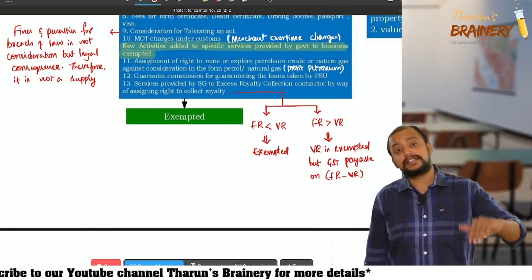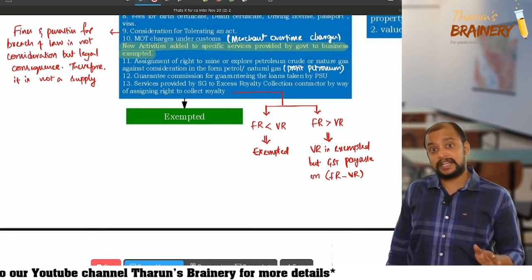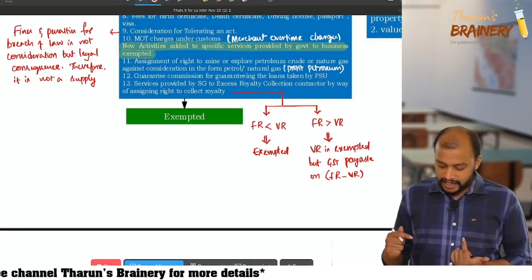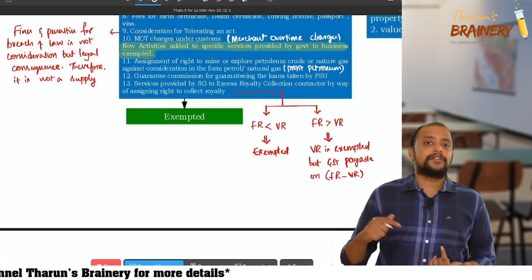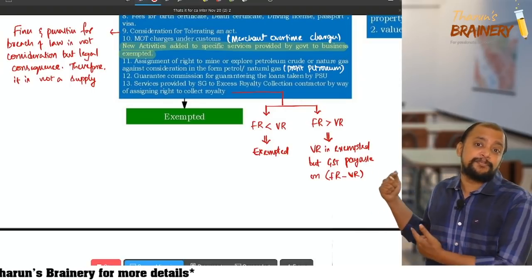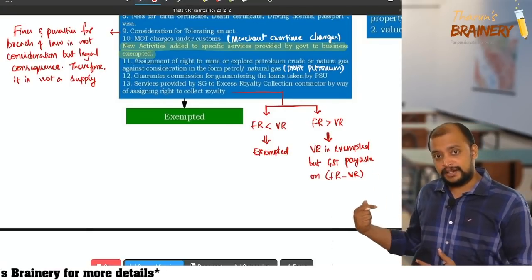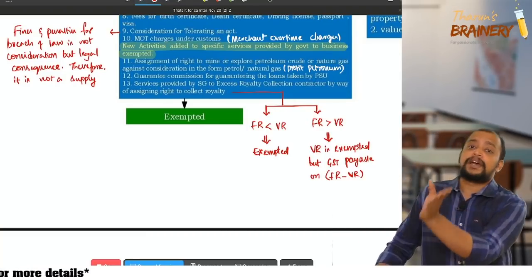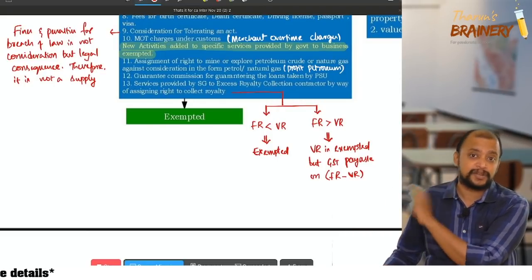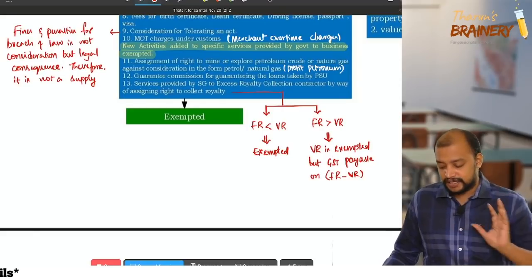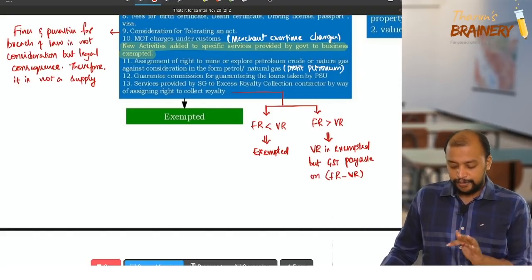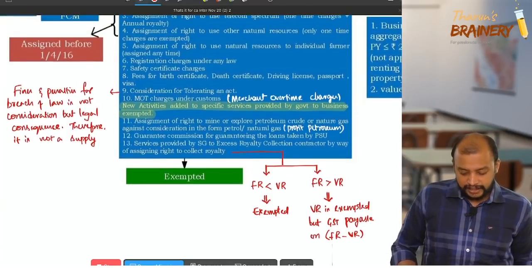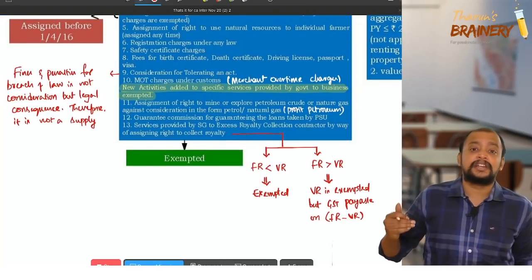If fixed royalty is less than variable royalty, on the variable royalty GST would already have been paid by the leaseholder to the government. So therefore the full royalty is exempted. When fixed royalty is more than variable royalty, the mining leaseholder would have paid GST on the variable royalty, so that much is exempted. On the remaining, this person has to pay GST. So GST is payable on fixed royalty minus variable royalty. This is about the excess royalty collection contractor. So we completed these 13 exemptions.